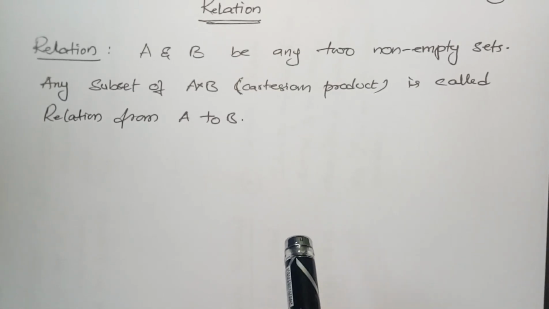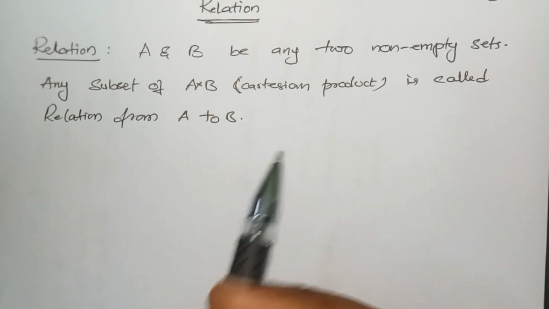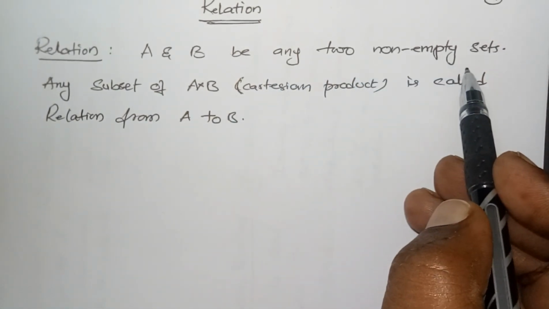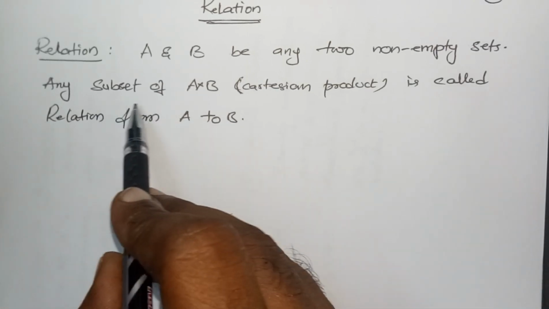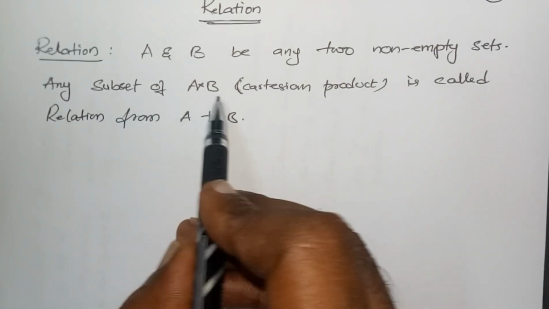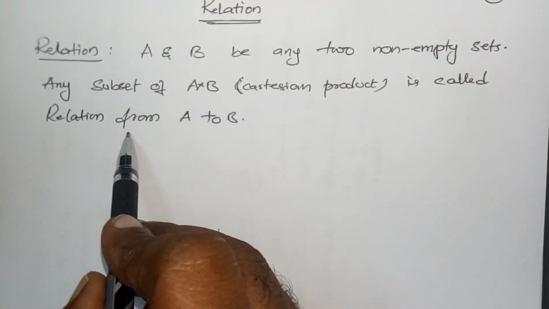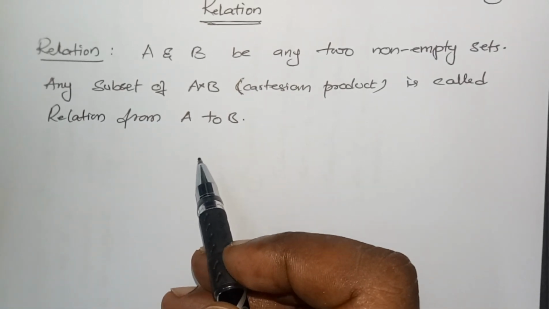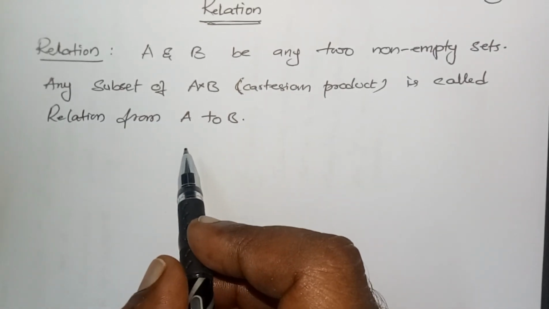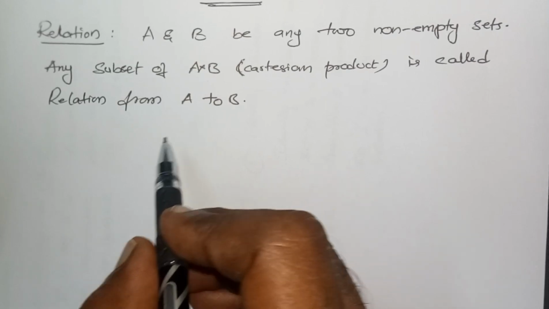Relations. A relation means: let A and B be any two non-empty sets. Any subset of A cross B, that is the Cartesian product, is called a relation from A to B. Let us see with an example.